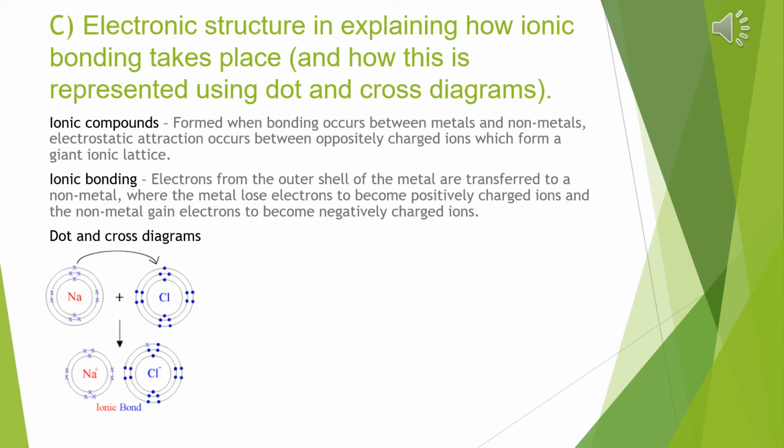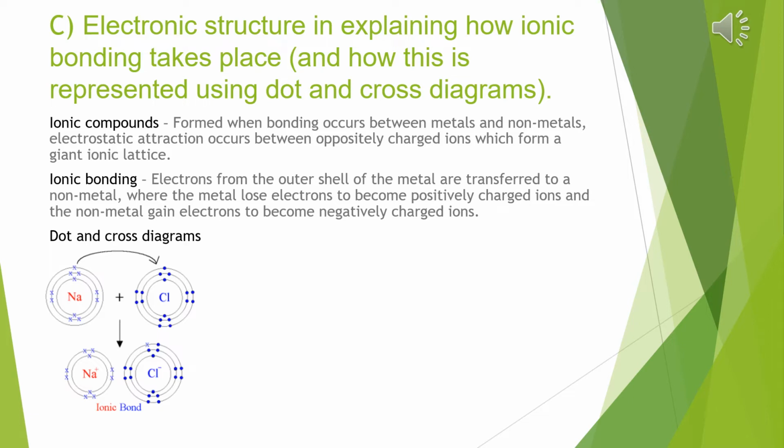In this next learning objective, we explore the idea of electronic structure and explain how ionic bonding takes place. Ionic compounds are formed when bonding occurs between metals and nonmetals, where electrostatic attraction occurs between oppositely charged ions to form a giant ionic lattice. Ionic bonding is where electrons from the outer shell of a metal are transferred to a nonmetal, where the metal loses electrons to become positively charged ions and the nonmetal gains electrons to become negatively charged ions.